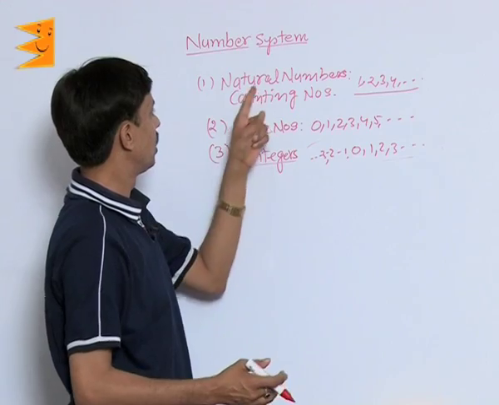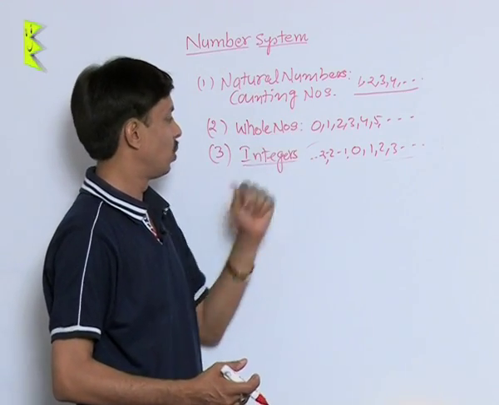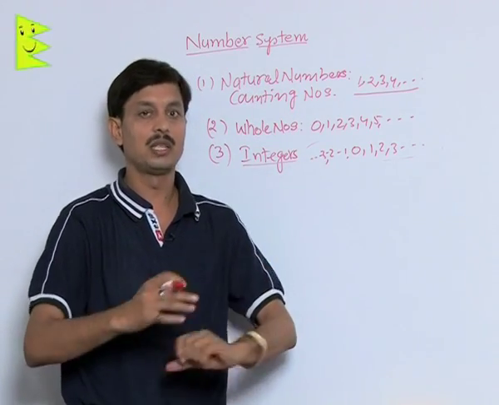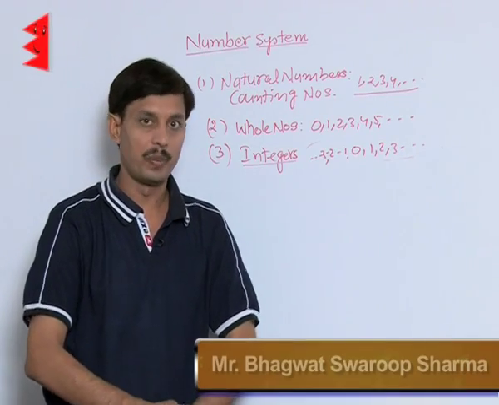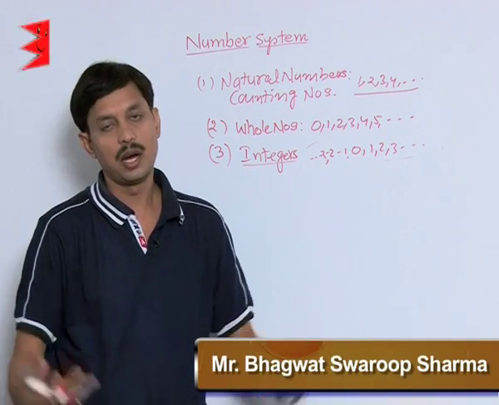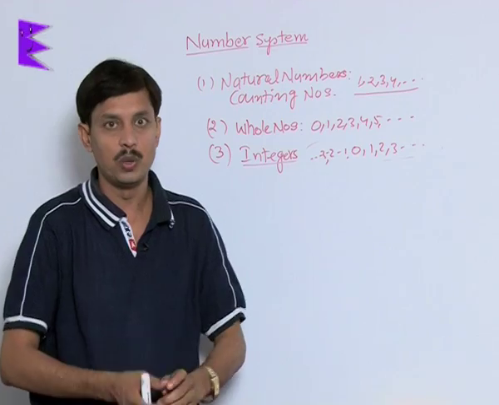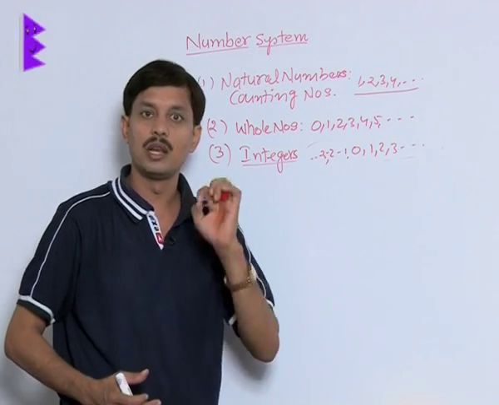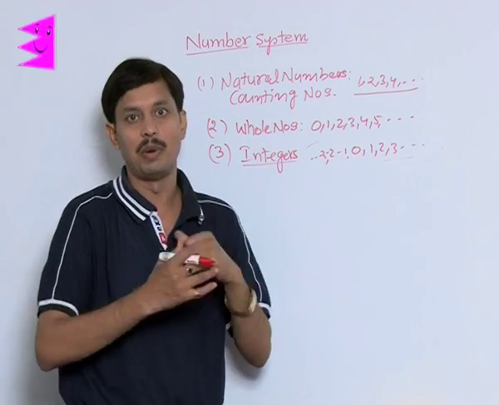After telling you the counting numbers, natural numbers, whole numbers or integers, I would like to explain how the rational numbers have been developed.